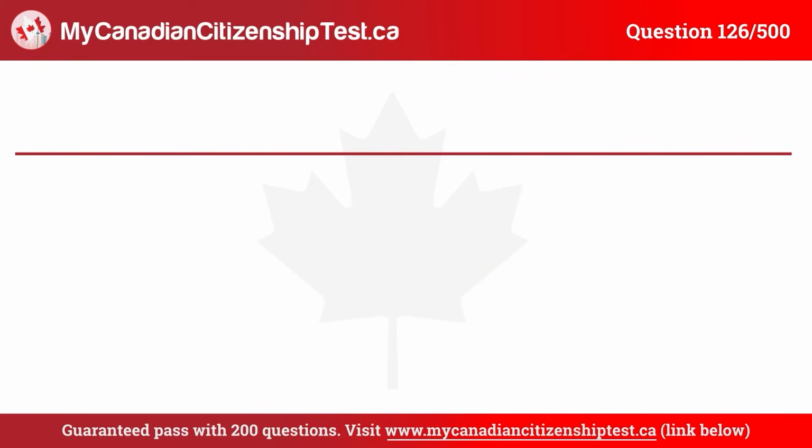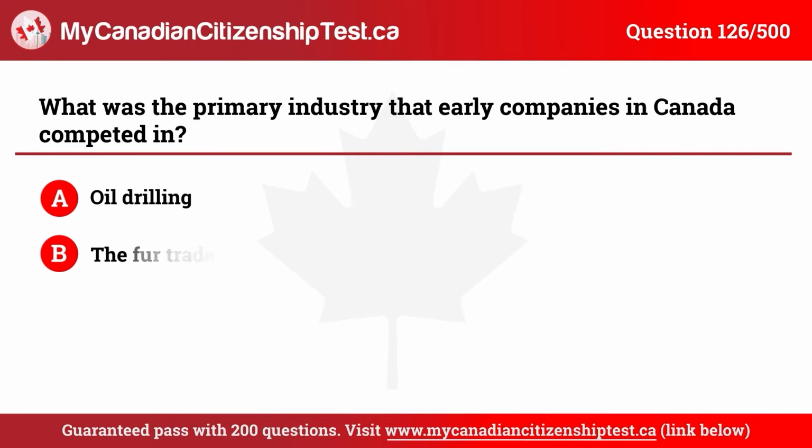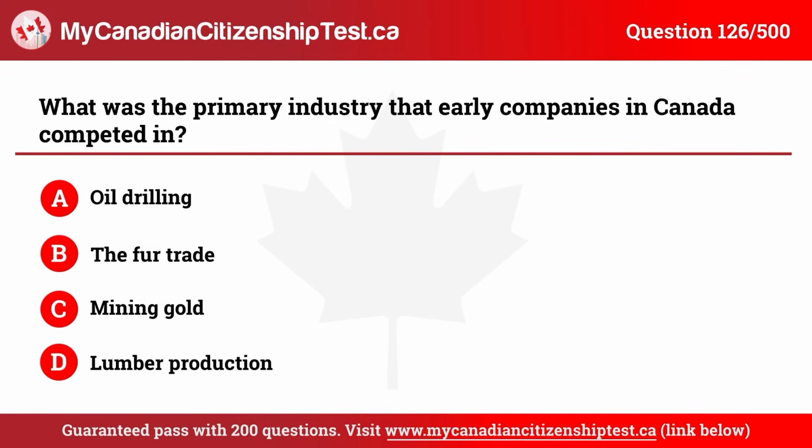Question 126. What was the primary industry that early companies in Canada competed in? A. Oil drilling. B. The fur trade. C. Mining gold. D. Lumber production. The correct answer is B. The fur trade.